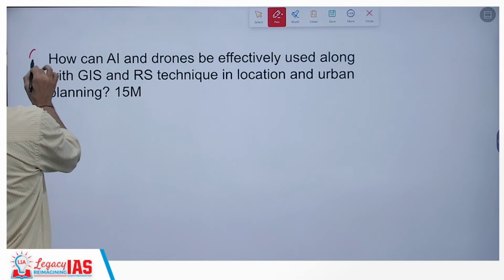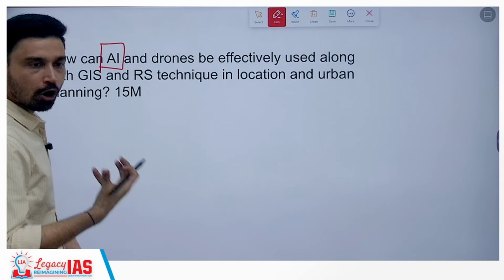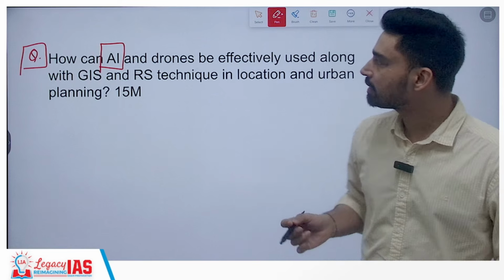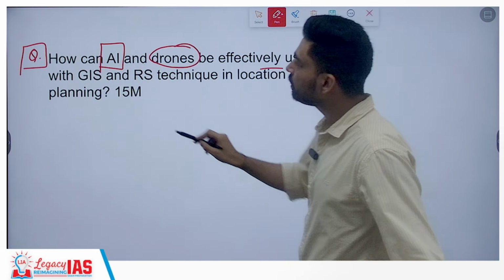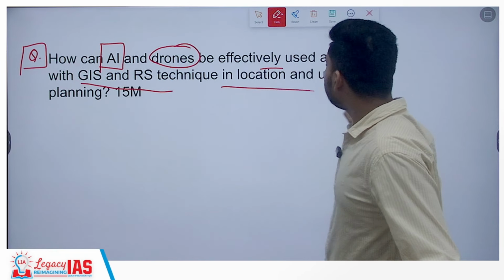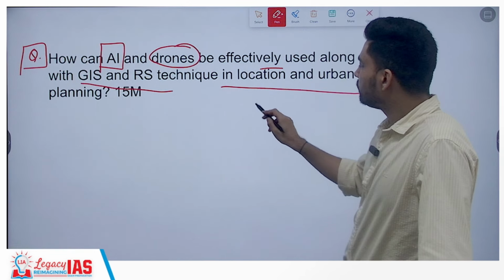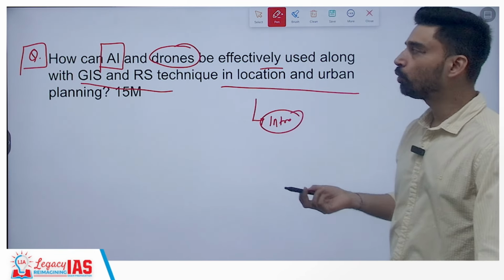Next we have a question related to a theme being talked about everywhere these days, that is AI, artificial intelligence. They're asking how AI and drones can be effectively used along with GIS and RS techniques in location and urban planning. So first of all, in the intro part of your answer, basically you have to discuss